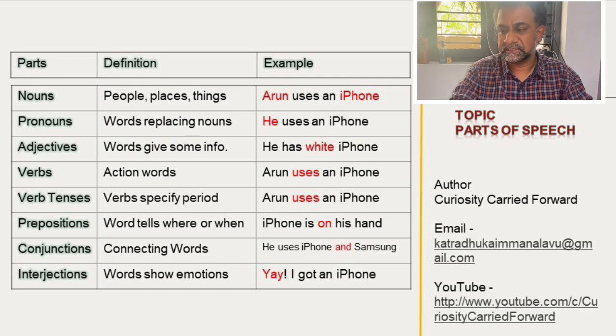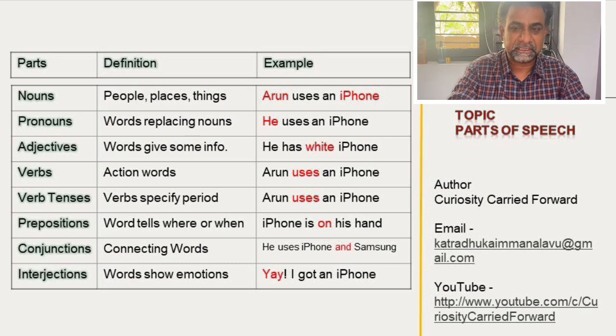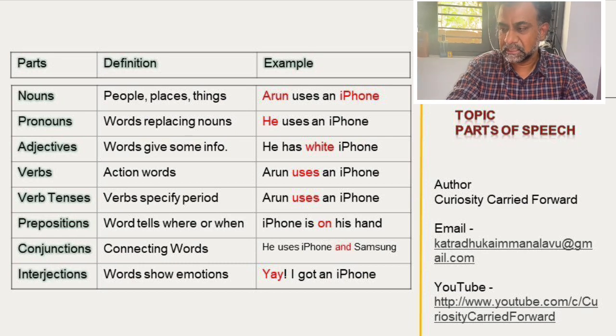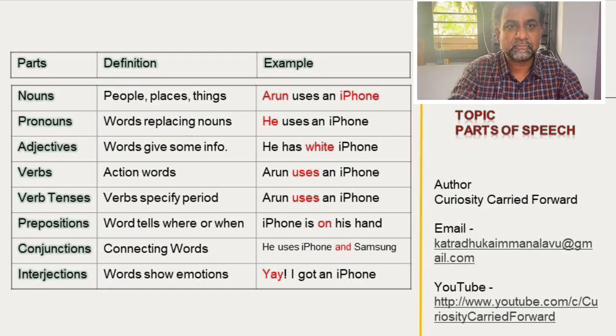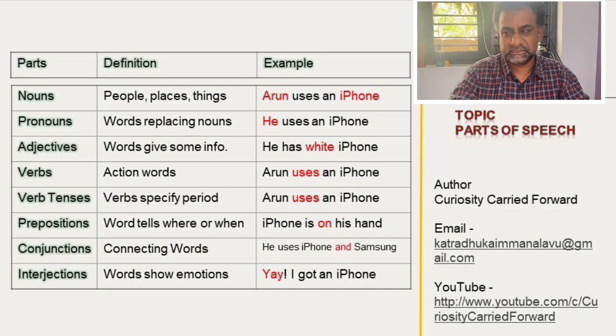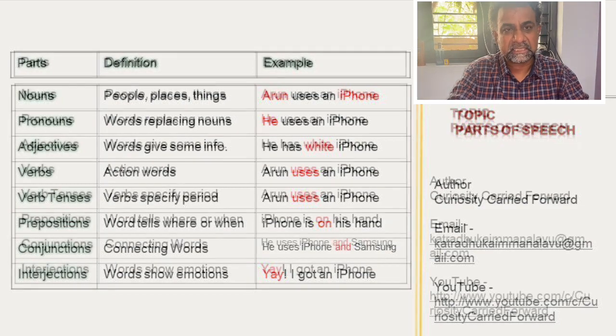Now interjections. Interjections are emotions. You say wow, yeah, like that. These are the emotions. Here: hey, I got an iPhone. So that joy, that emotion is the interjection. Okay. So these are the 8 major parts of a sentence.